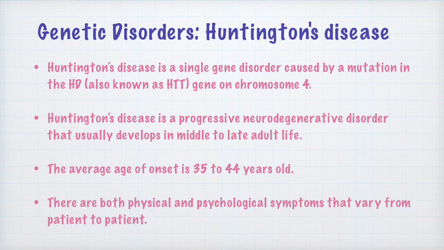This disease involves both physical and psychological symptoms. So the person suffering from Huntington's disease has symptoms in the physical body as well as in psychological functioning. The symptoms may vary from patient to patient.